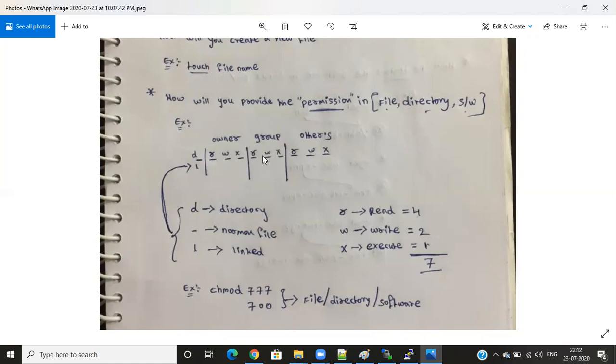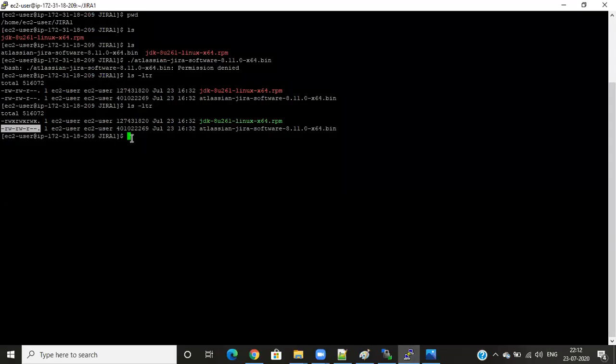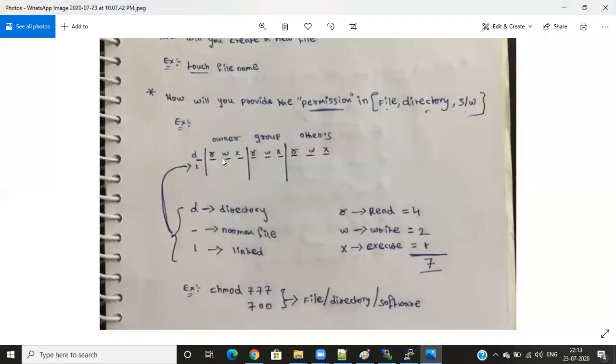For group people, you need to give only read, write permission. So read, write, what is the number? The second number we need to enter is 6. For the last, if you need to give only read permission, then 4. Okay, so I'll show you what the command is. You just enter sudo first, then chmod. This is change mode. Okay, so then enter 777. Suppose I first enter 700. Okay, so 700 means the first person, the owner, will get all permissions. So the owner gets all permissions: 4, 2, 1, full permissions.